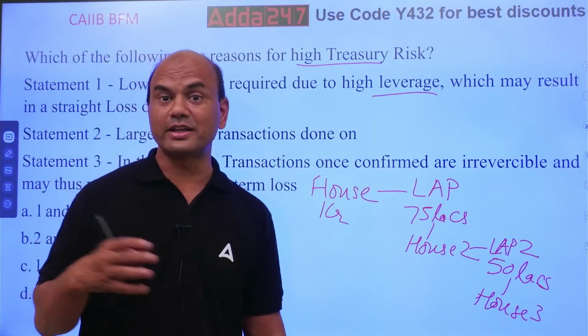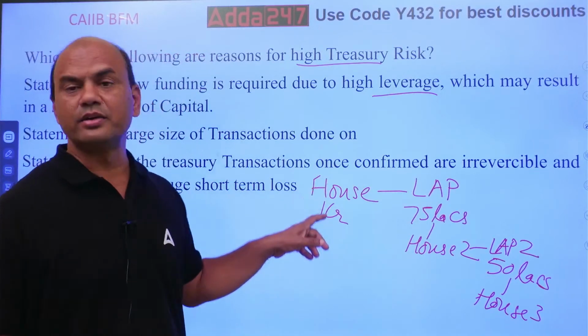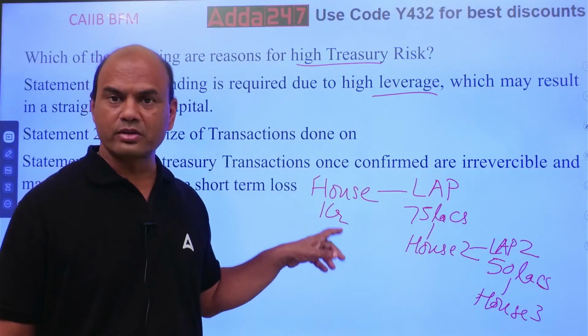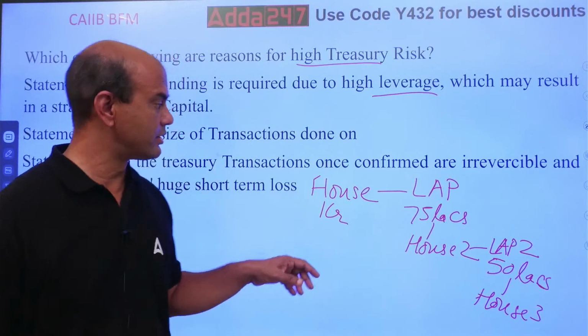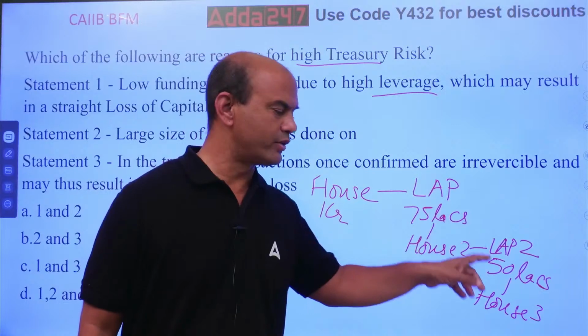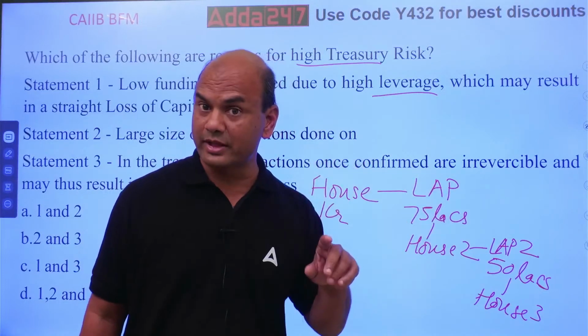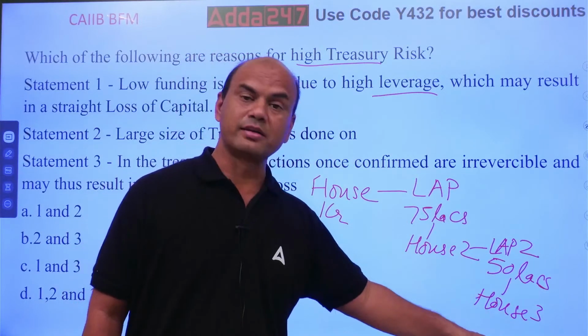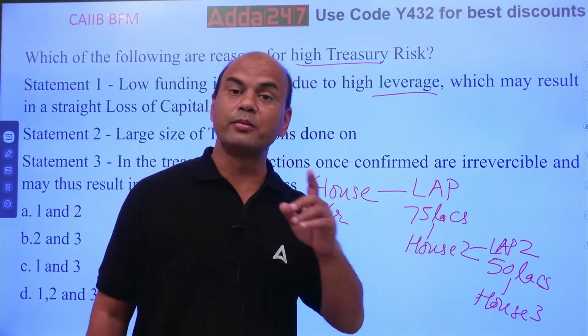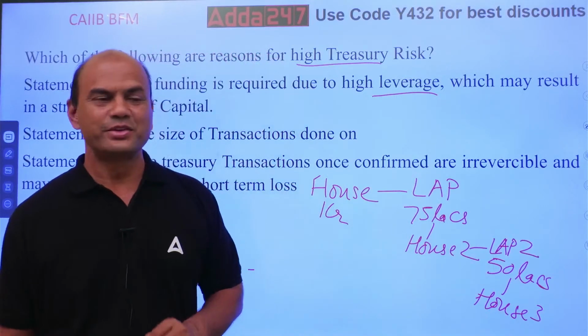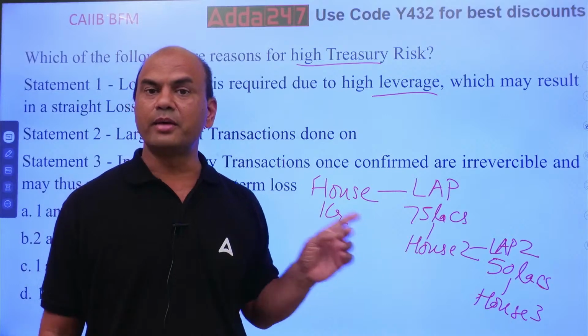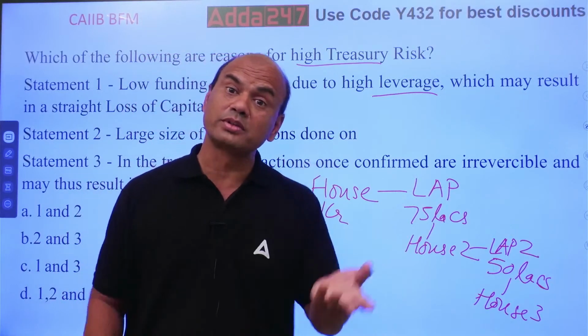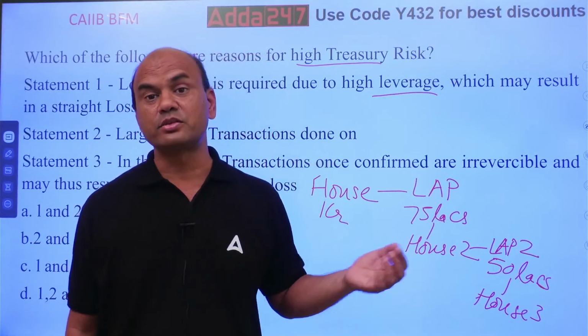Did you understand what is happening? From the single house of 1 crore, I have taken a loan of how much? 75 lakhs over here, 50 lakhs over here. So 1 crore 25 lakhs. Plus further, this will go on until the amount becomes 0. So on the same house of 1 crore, I am taking a loan of around 2 crores. This is called leveraging.